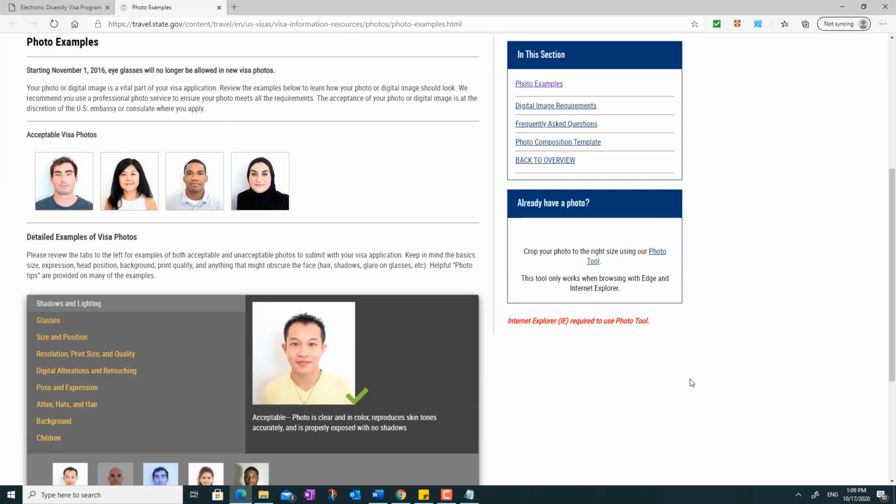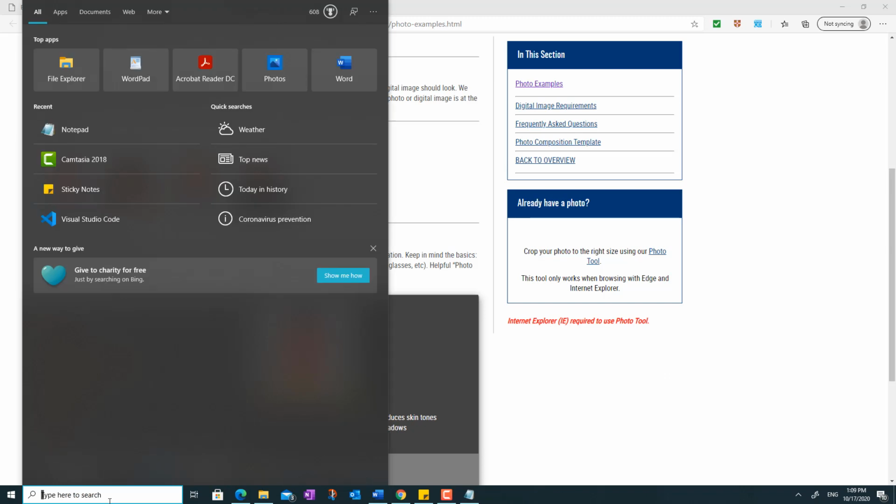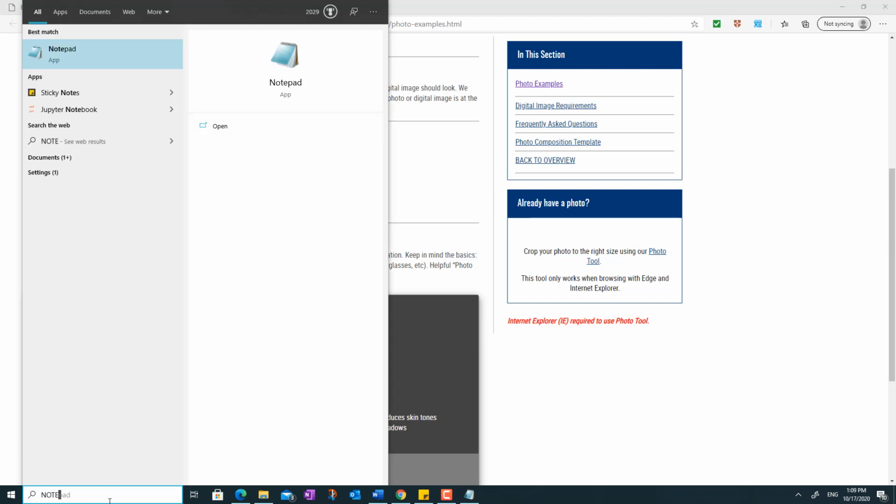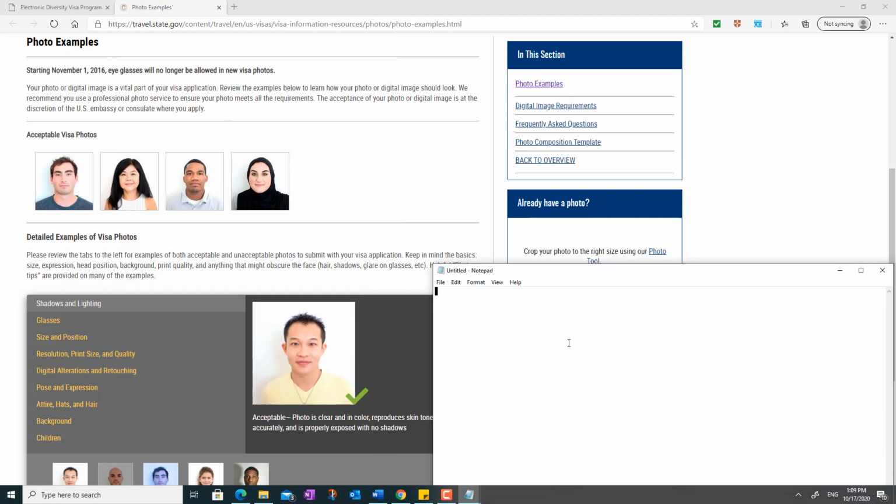So to resolve this problem, we have to create the HTML file. Just go ahead and search for Notepad here if you have Windows. If you have a Mac, just use any text editor you have.